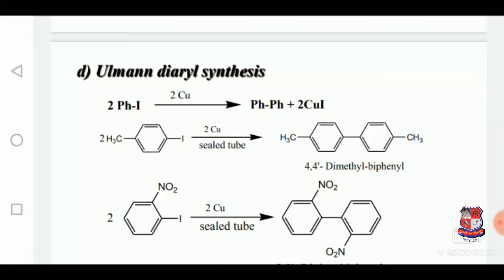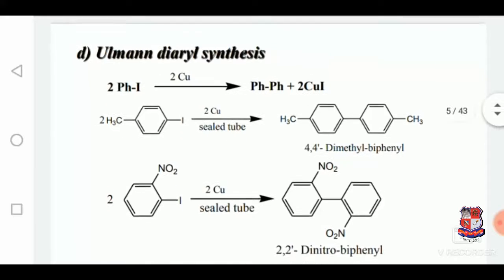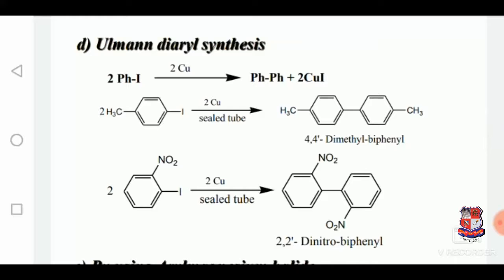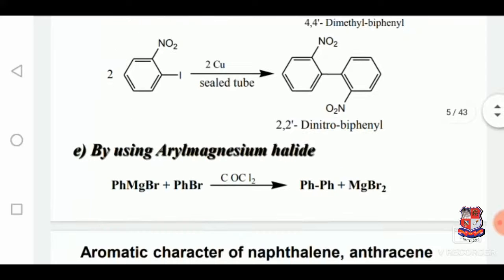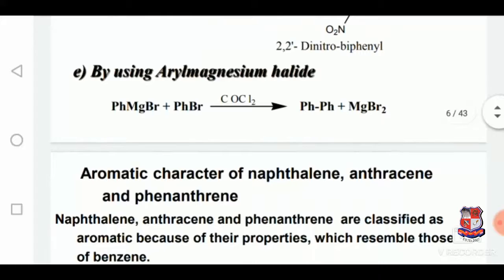The second one is the Ullmann diaryl synthesis, in which the reactions are as follows. In the presence of copper, the reaction between 2 moles of phenyl iodide forms the biphenyl compound. Likewise, in another reaction, by using aryl magnesium halide, which is a kind of Grignard reagent, in the presence of CoCl2, it will produce a biphenyl compound.